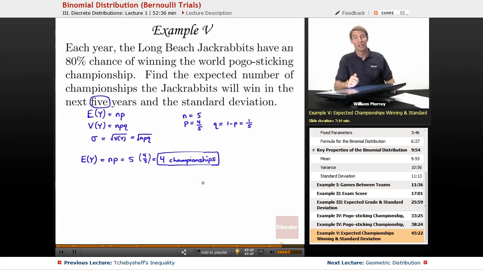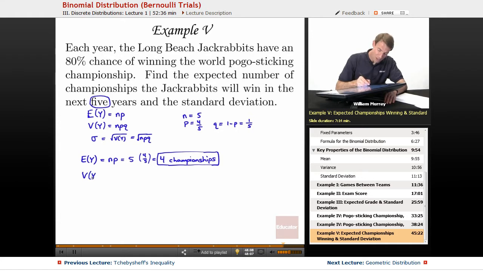So we expect to win 4/5 of the years. So that's a very intuitive result, but it's good to have it backed up by the formulas because probability can sometimes be counterintuitive.